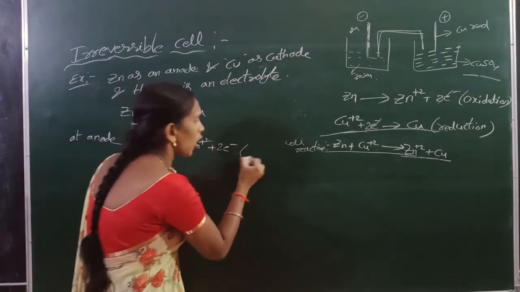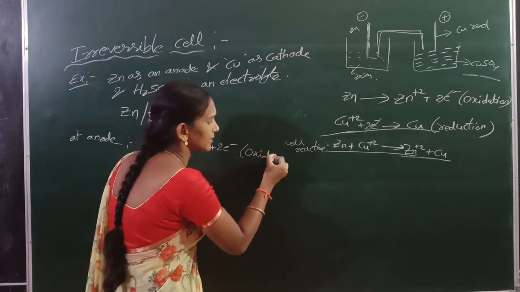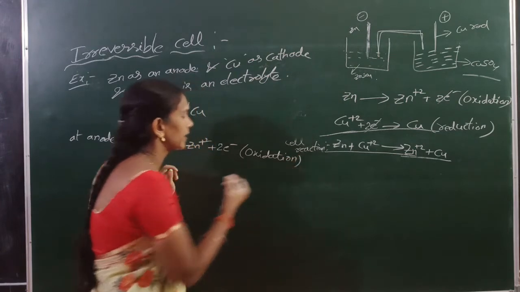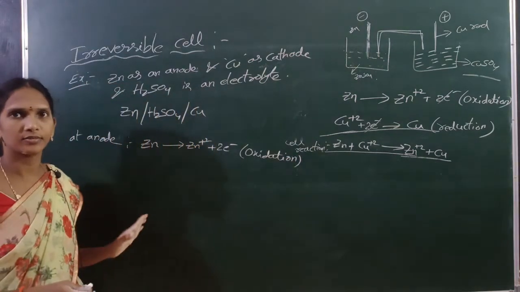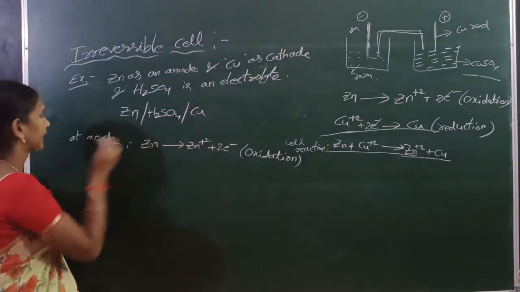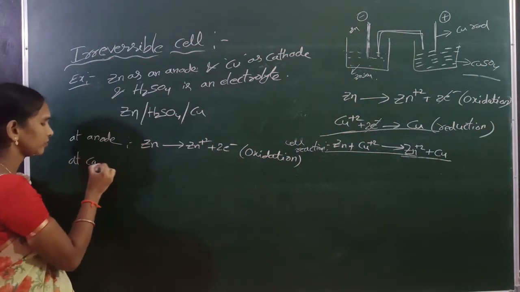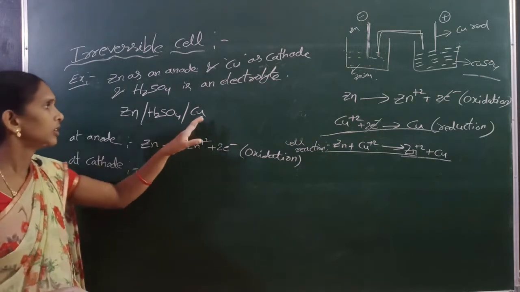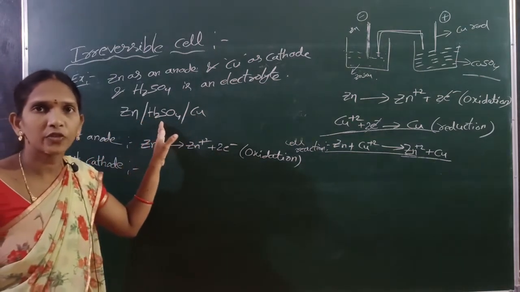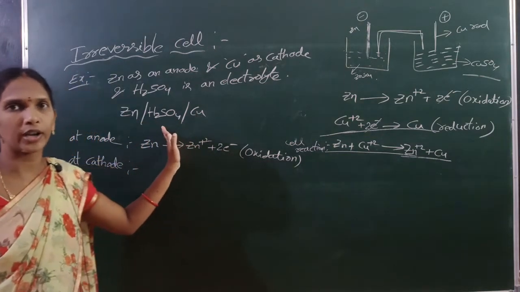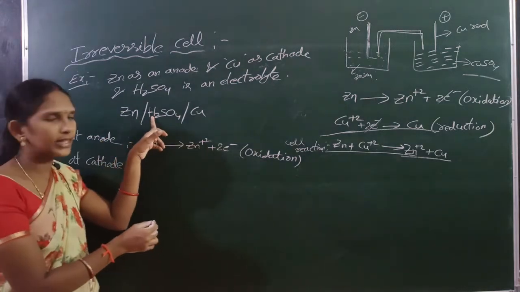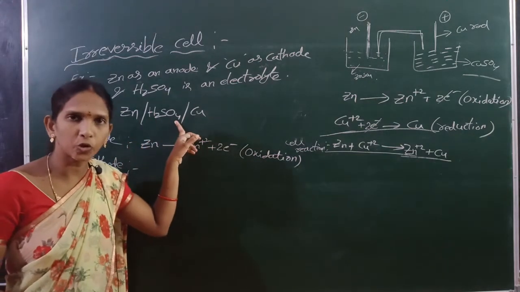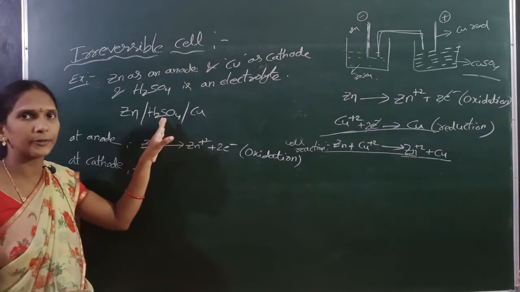Here oxidation takes place. Oxidation means loss of electrons. At the cathode of the cell, H2SO4 is taken as electrolyte, so H+ ions and SO4 2- ions are present.